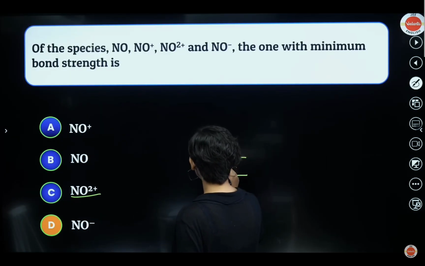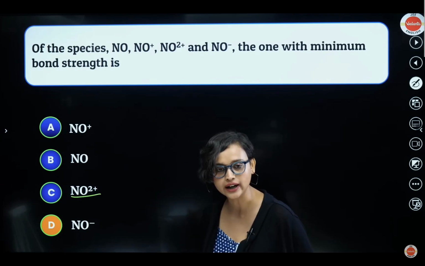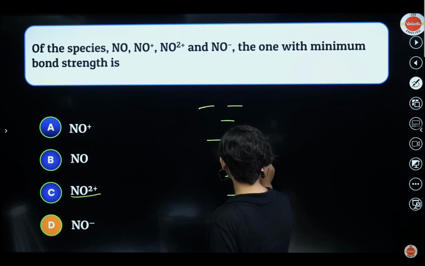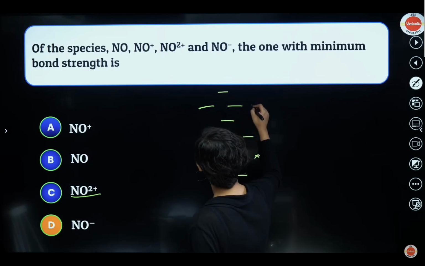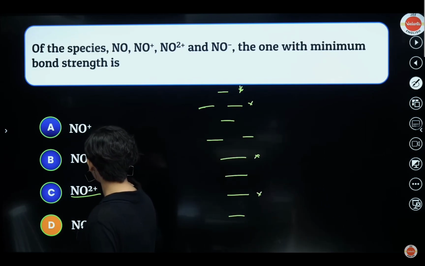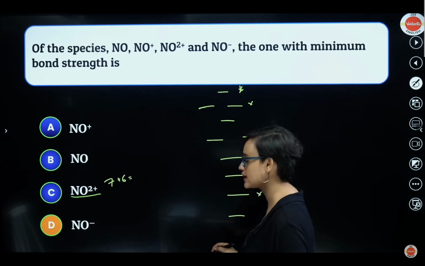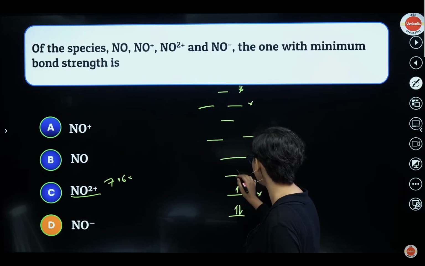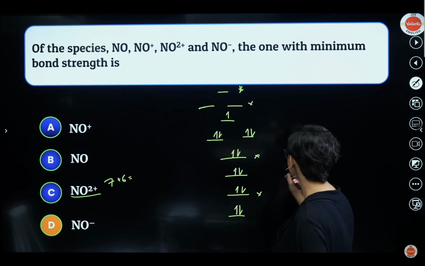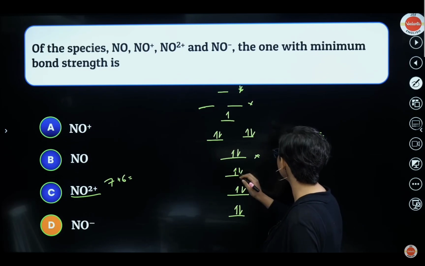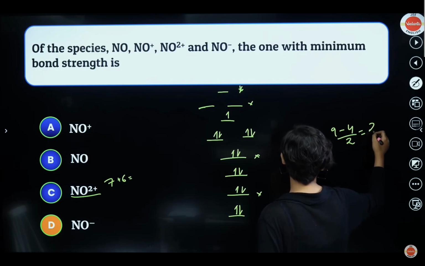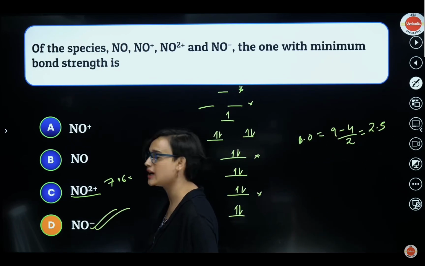Less than 14 electrons, right? So it will be this, 2, 1, 2, 1. This is star, and this is star and this is star, correct? NO2 plus. Now N has 7 electrons, O2 plus means 6. So 7 plus 6 is equal to 13 electrons. So bond order is 9 minus 4 divided by 2, which is 5 by 2. This is also 2.5. Yes, so I did make a mistake. The correct answer is NO minus. Now I have sorted it out.